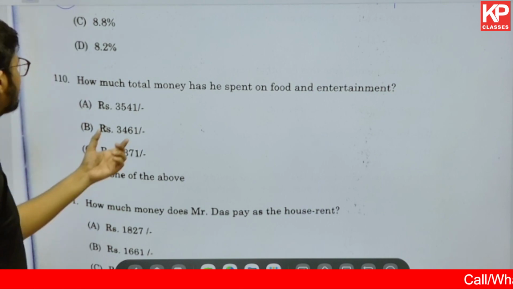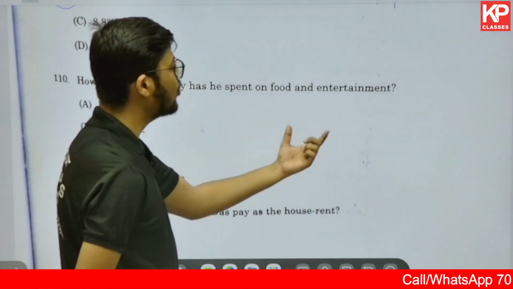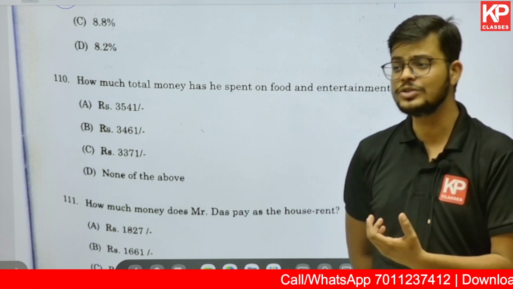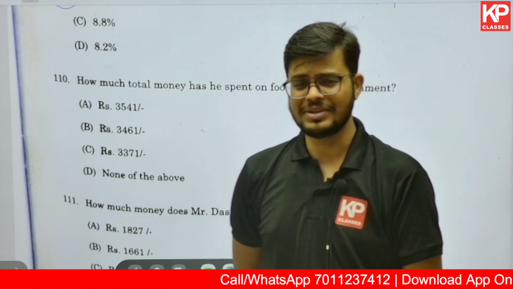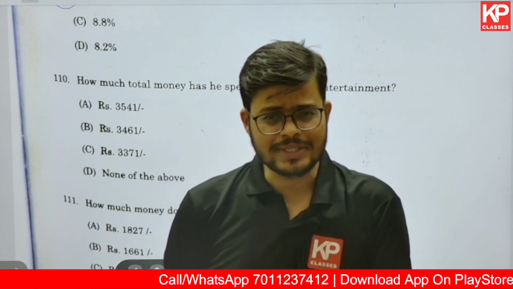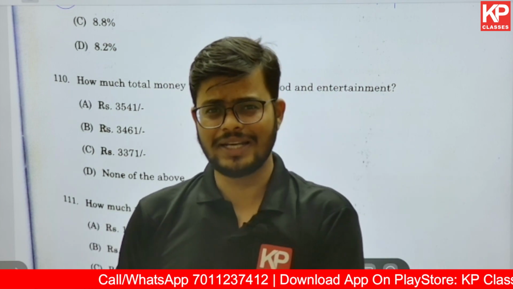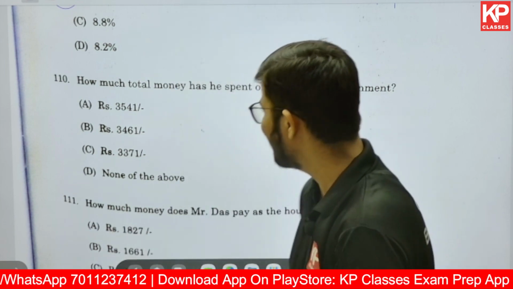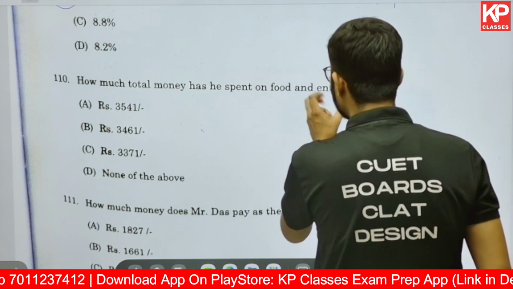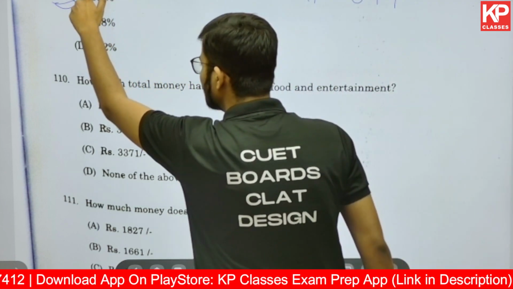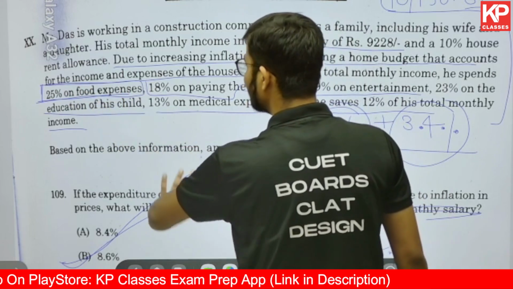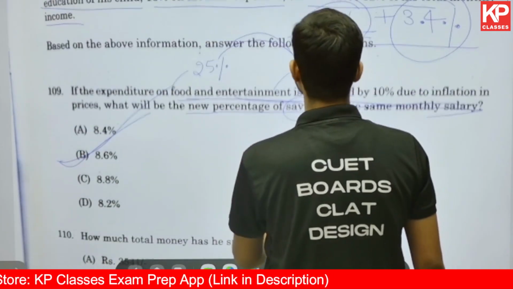Now the second one says how much total money has been spent on food and entertainment together. These are the type of questions we have done so many times, and even in the previous years you can find questions like these, right? At least 3 or 4 questions are there which are solely based on income. So it says how much total money has been spent on food and entertainment together. Now you know what money is going on food. It is given here. On food we are spending 25%,